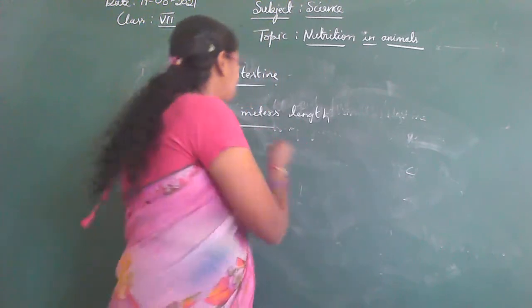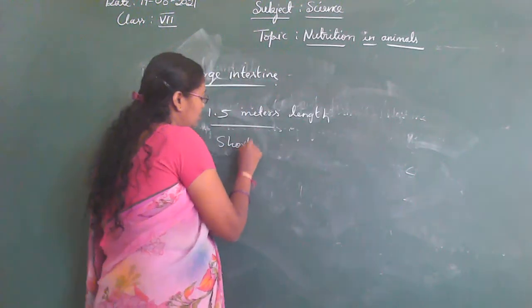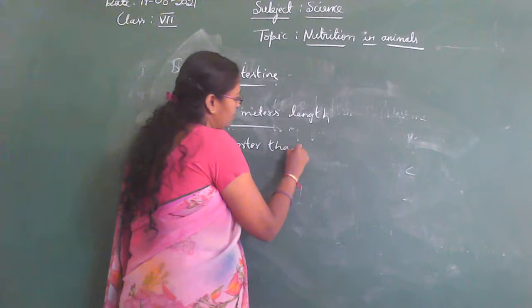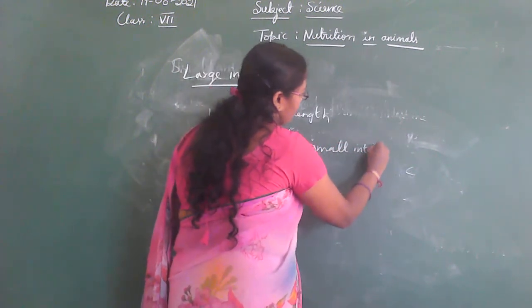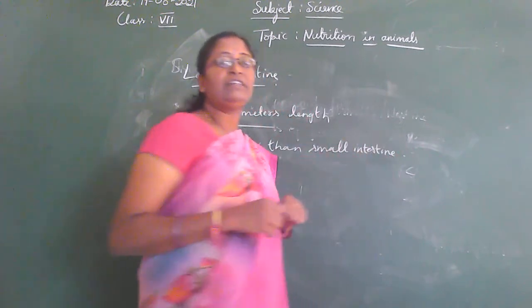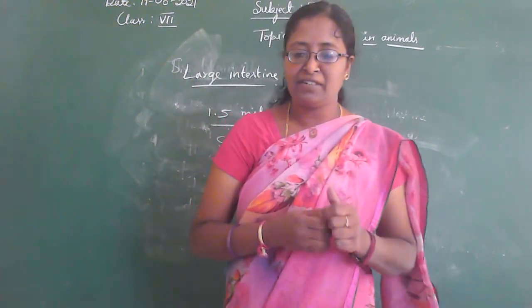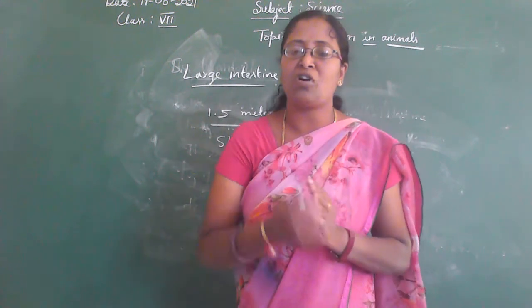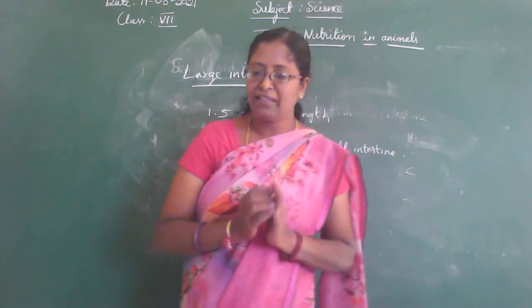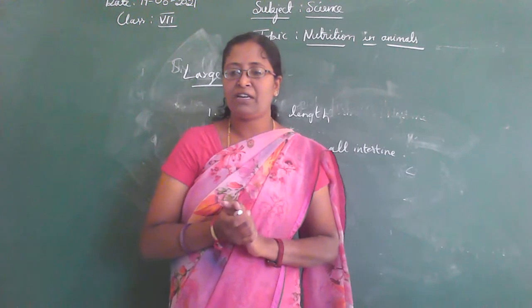It is shorter than the small intestine. Here the undigested food enters, and what is the function of the large intestine? It absorbs the salt and water present in the undigested food material.